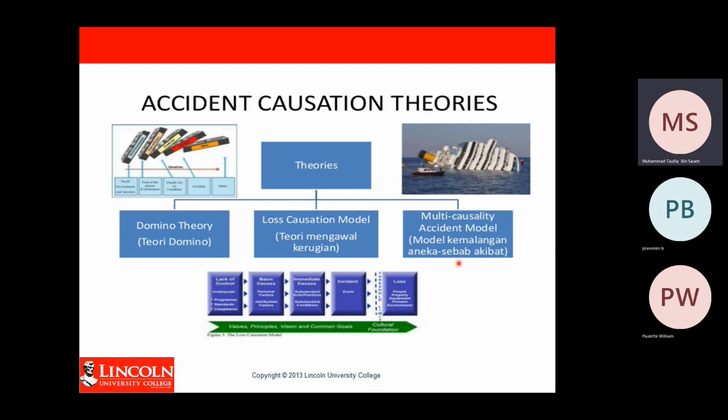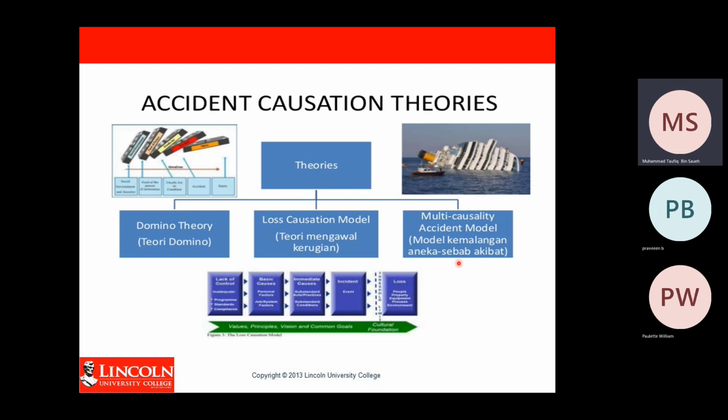So there are several theories that we use to explain accidents. The first theory is the domino theory. It means that if one accident happens, it can create another accident. It's like a domino effect.